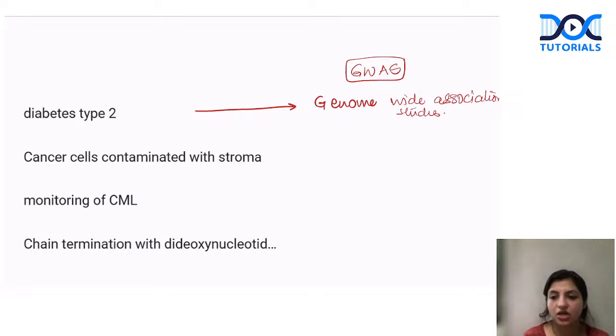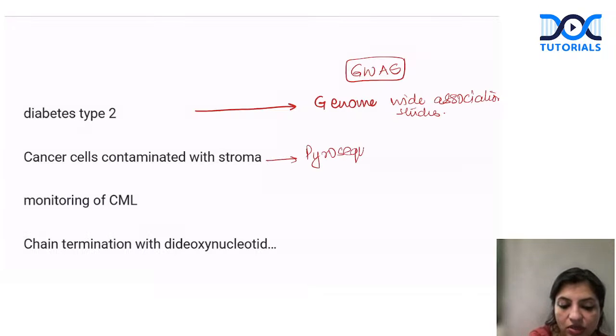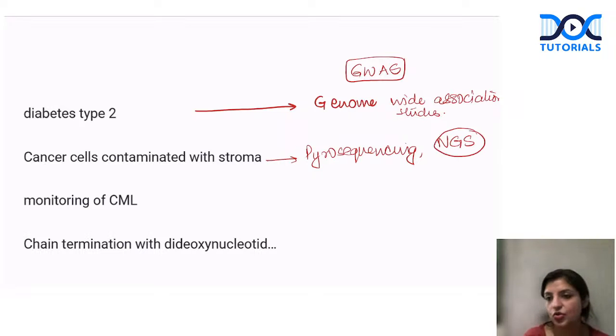Okay. Now, whenever we have cancer cells which are heavily contaminated, earlier we used to do pyrosequencing, but nowadays the diagnosis of choice is next generation sequencing. In next generation sequencing, we use adapter molecules. I've explained this to you in one of the videos earlier on my channel. So what do you use? This adapter molecule. They catch the DNA fragments, attach to the complementary sequences and they amplify.